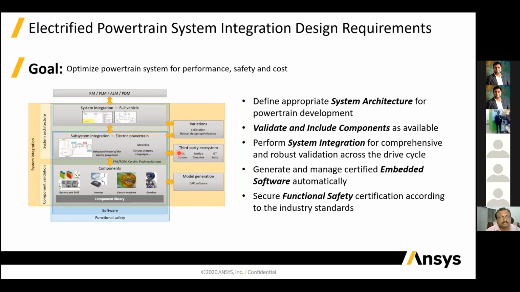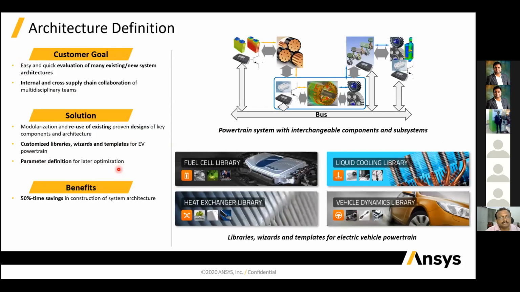And you can do it like we have a battery and the battery management system, inverter, the electrical machine and the gearbox. We are integrating those components as a powertrain. So this will basically help you, like the architectural definition is there, like for the battery, fuel cell library, liquid cooling library, heat exchange library, and the vehicle library are there. They are connected with each other, and you only have to change the machine if you want to change it. Other components can be used as they are, and you can also use that template of the designed model.